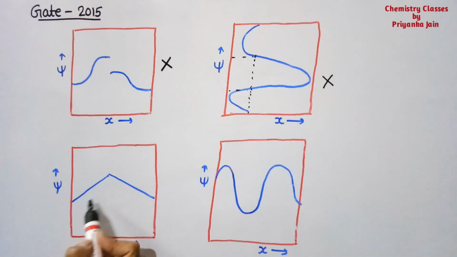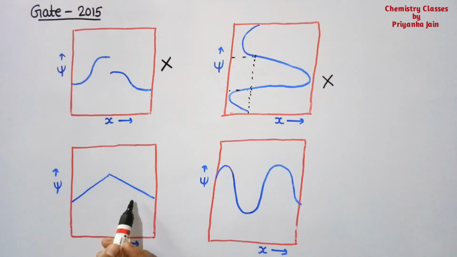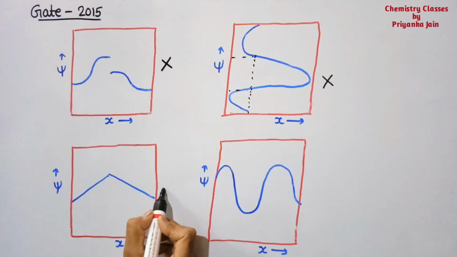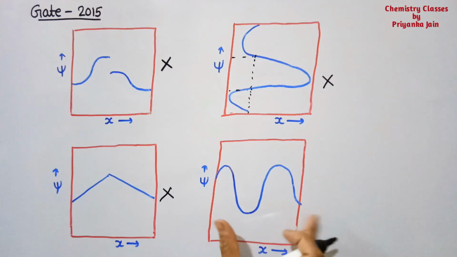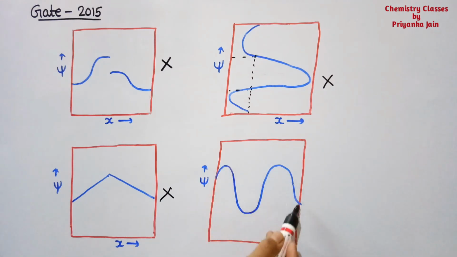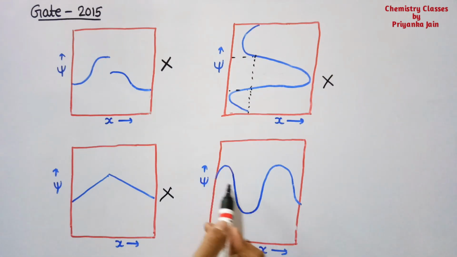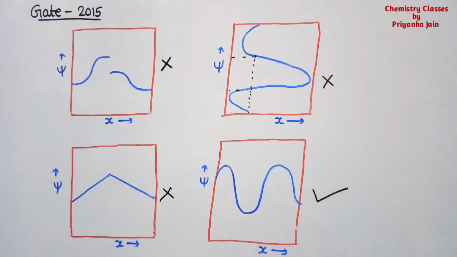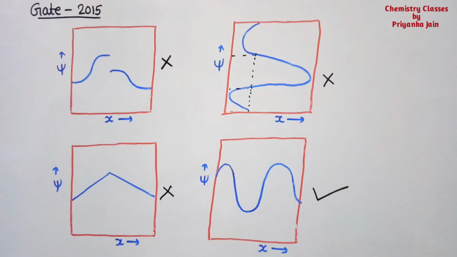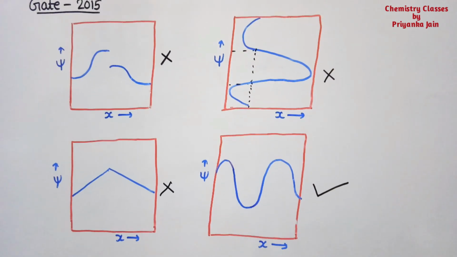See here, in this case the graph is not continuous, okay? So this is also not acceptable. The only acceptable wave function is this, because this is continuous and for each value of x there is only one value of psi and it is finite. So this is an acceptable wave function. So now you can easily understand how to find out an acceptable wave function with the help of graph.